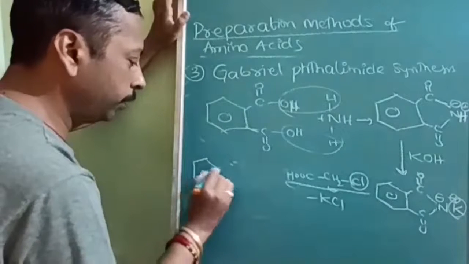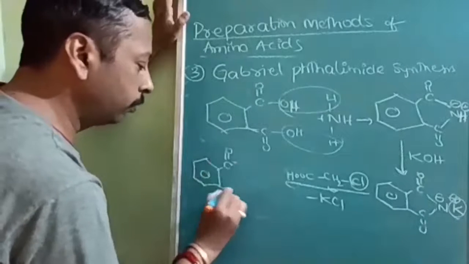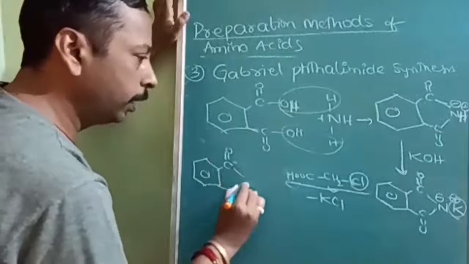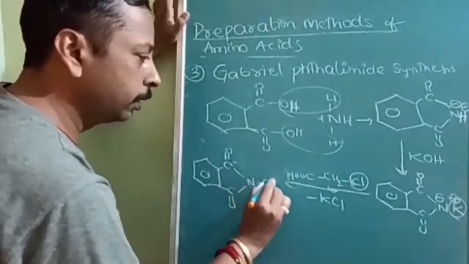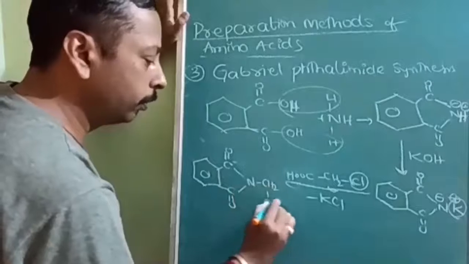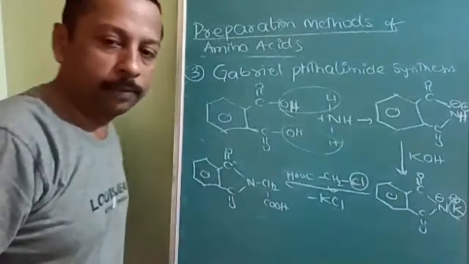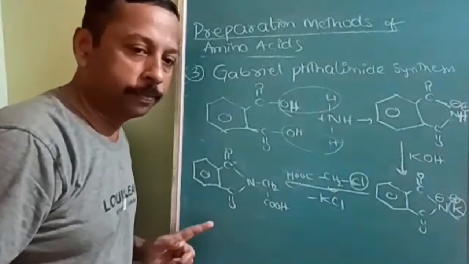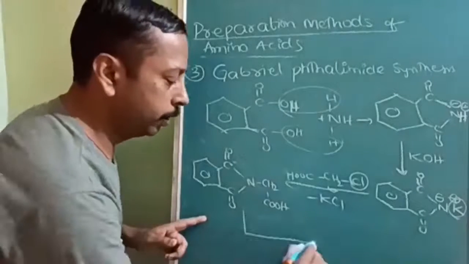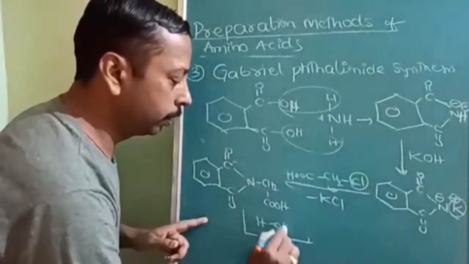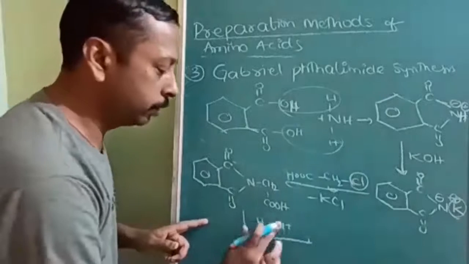This is going to be R, C double bond O, C double bond O, and this will be N, CH2, COOH. Now what should we do next? Very good. We have to use water. Water, you should write as HOH.